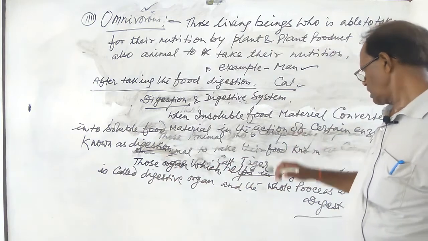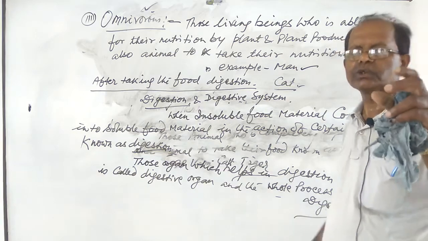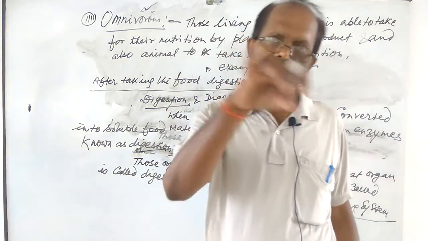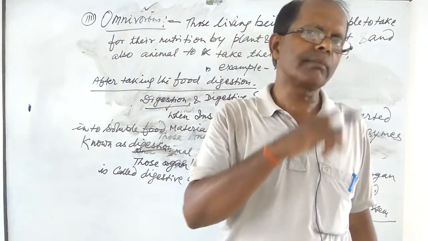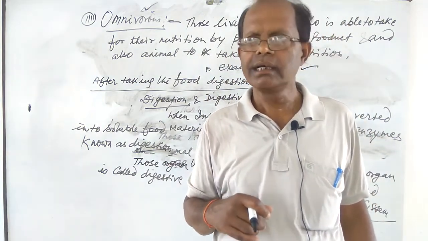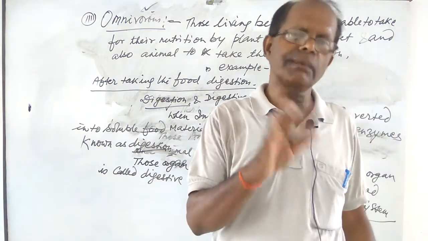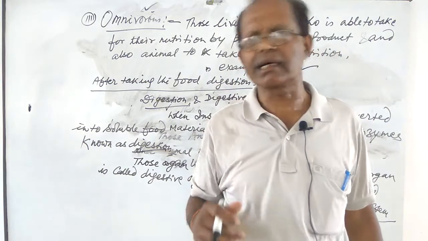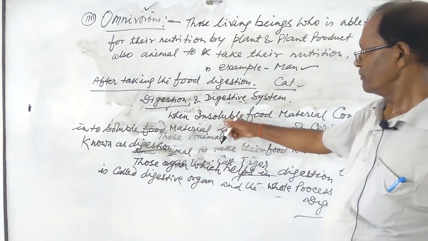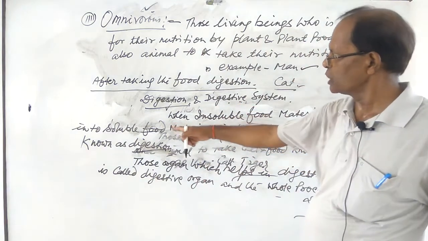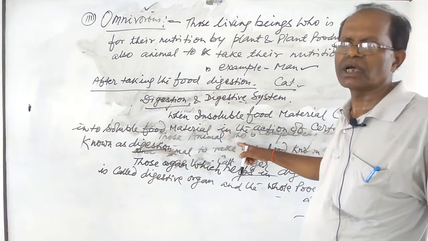Those organs that help in digestion, the organs that take part in digestion, we call digestive organs, पाचन अंग. And the full process, all of them together, form the digestive system, पाचन तंत्र. So I have written before and you have studied now: when insoluble food material is converted into soluble food material by the action of certain enzymes, it is known as digestion.